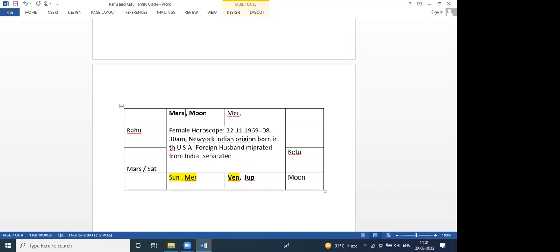Sir, one more thing. When we say that the person will go outside, or this thing or that thing will happen, how do we determine the timing? Usually these things don't happen in childhood. The brother will continue to stay with the family till he is 20 years.